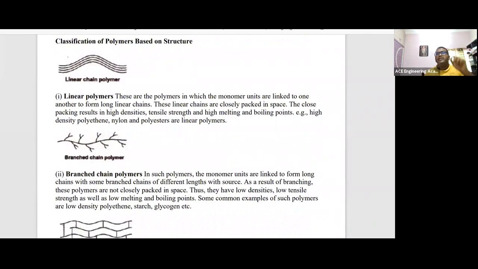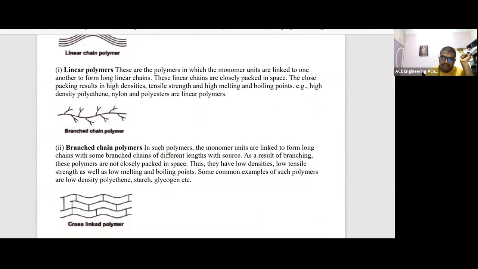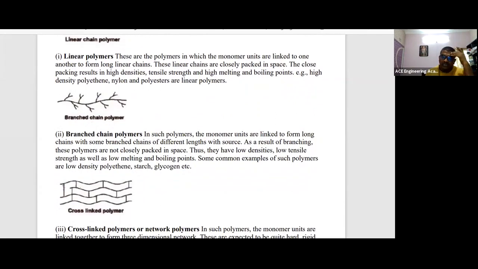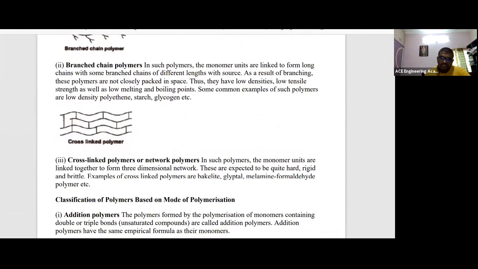What is a branched chain? In a simple way, there is one main branch of the polymer, and the sub-branches are there with different dimensions. So the gaps are more, so it is not closely packed. So it has low density, low tensile strength, as well as a low melting point and low boiling point. Examples of these are low density polythene. Polythene covers in shops, low density polythene covers, come under branched polymer. Starch and glycogen come under this category. So linear and branched. Then the third one is cross-linked.